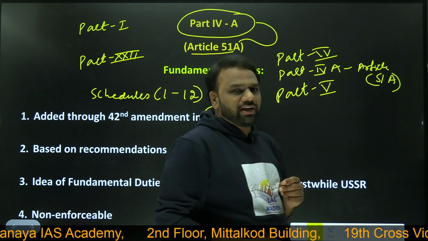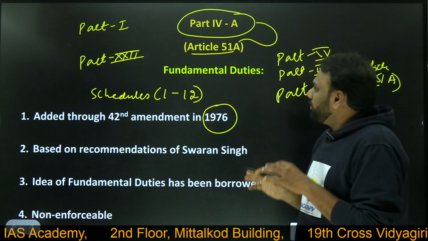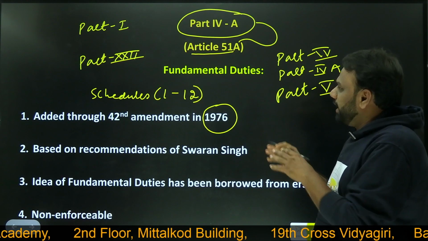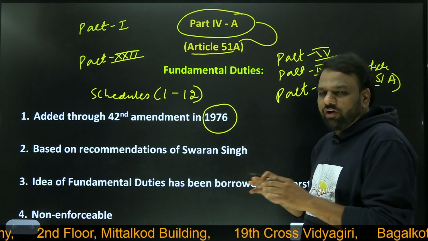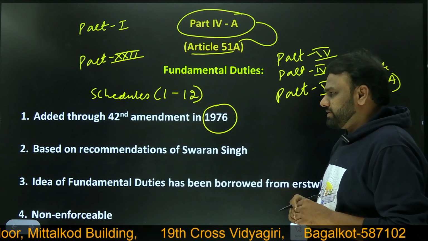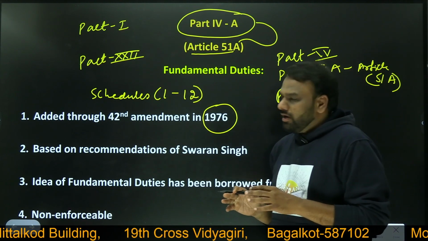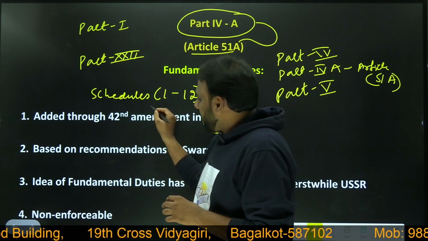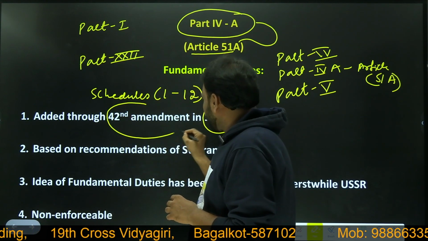That's why we have an extra letter A. So now we know that part 4A, that is article 51A of the Constitution, deals with fundamental duties.